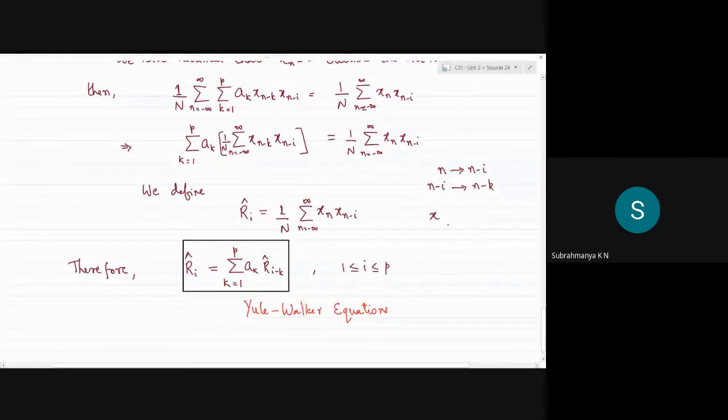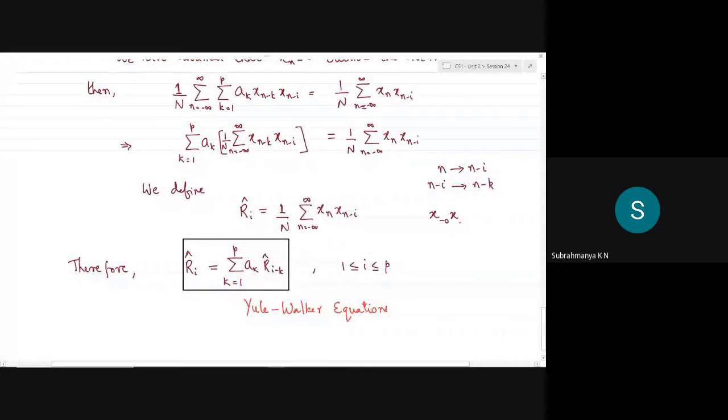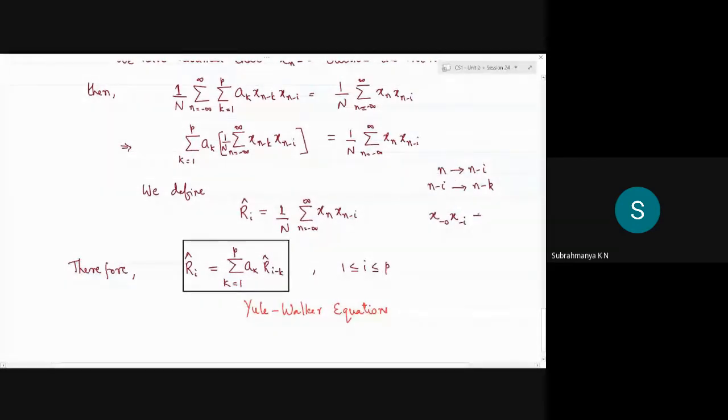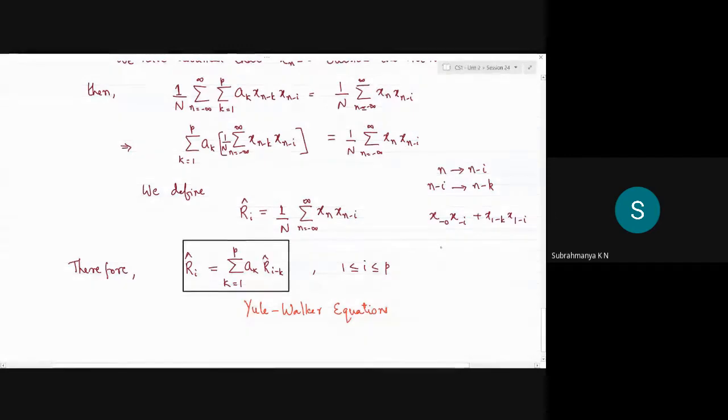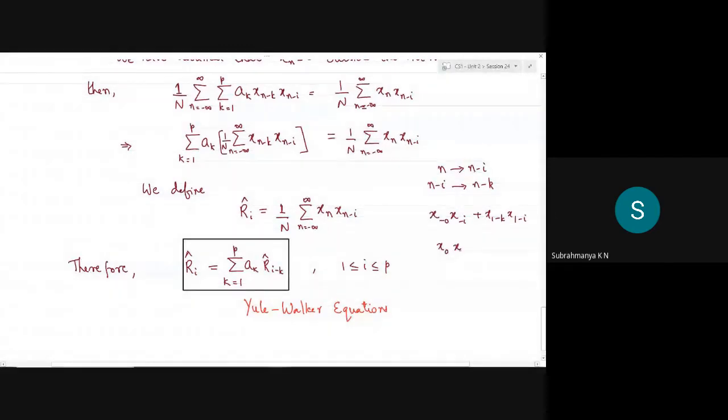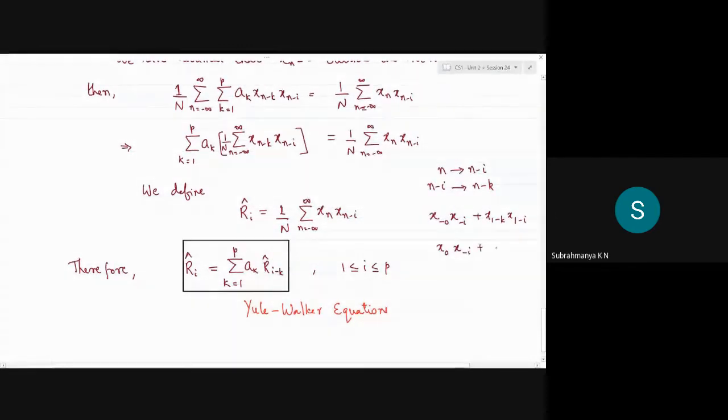So x minus 0, this is x minus i, then x1 minus k, x1 minus i, and so on. On the right hand side, this is actually x0, x minus i, x1, x1 minus i, and so on.